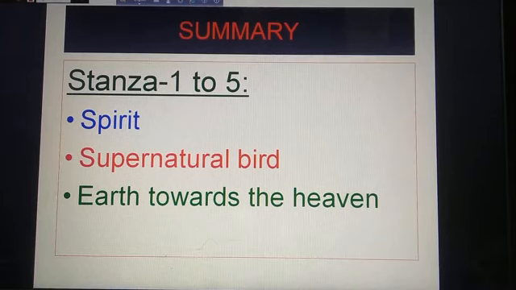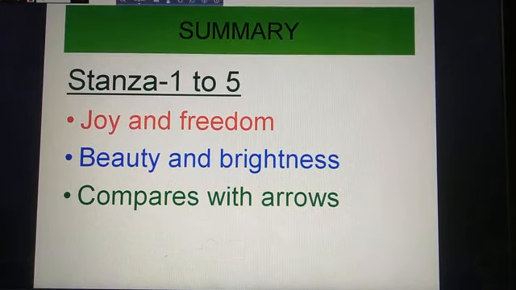In the second stanza, we see that the Skylark rises from the earth towards the heaven. He thinks it comes from heaven or near it, and it keeps moving higher and higher. The poet captured the joy and freedom of the bird, soaring and singing, soaring and singing, and he concentrated the main idea, the joy and freedom of the bird.